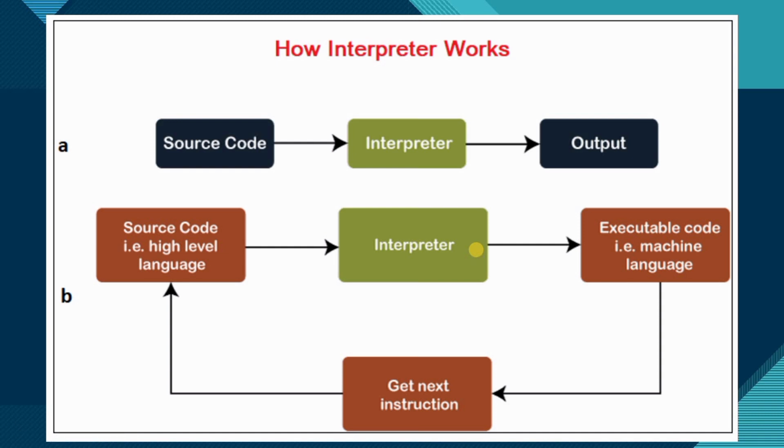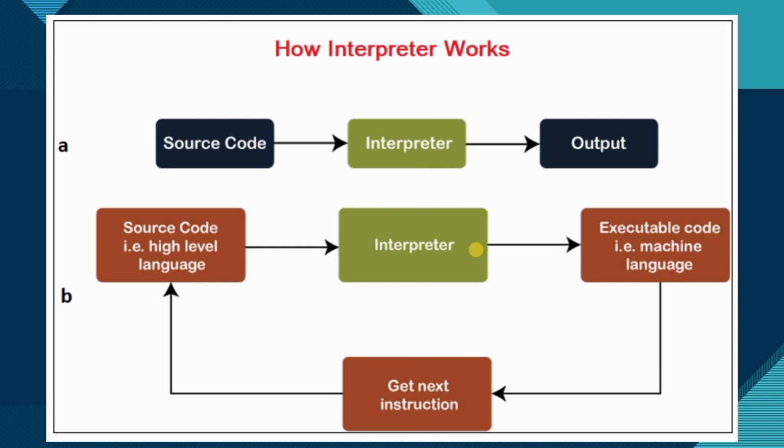While working with the interpreter, suppose that there are 5 lines of code and there is some error in the second line. It will execute the first line and show you the error in the second line, because it is executing line by line. So this is all about how the interpreter works.